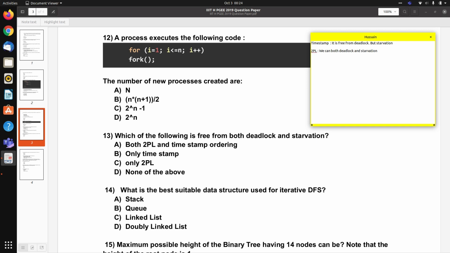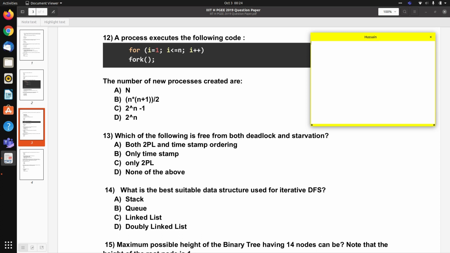So none of them are free from both deadlock and starvation. It is a theory based question. So for question number 13, the correct answer is option D. Option D is the correct answer. Let's move on to question number 14.